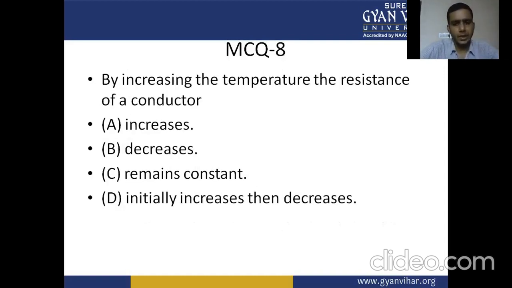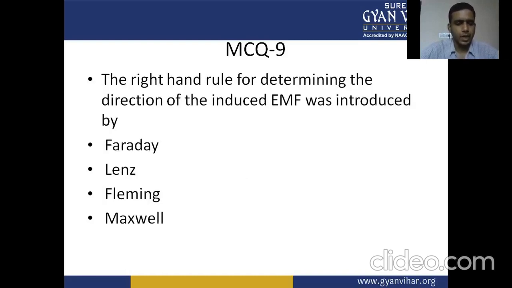By increasing the temperature, the resistance of a conductor: A, increases; B, decreases; C, remains constant; D, initially increases then decreases. Question 9. The right hand rule for determining the direction of the induced EMF was introduced by: A, Faraday law; B, Lenz law; C, Fleming; D, Maxwell equations.